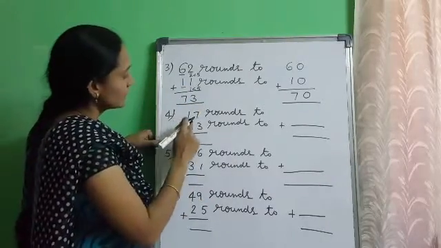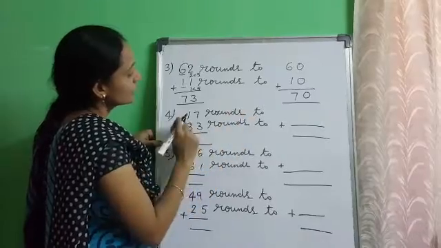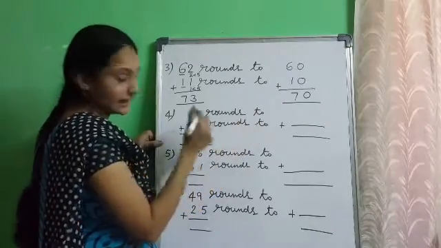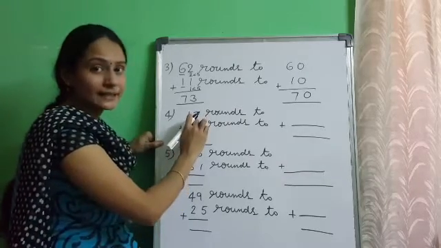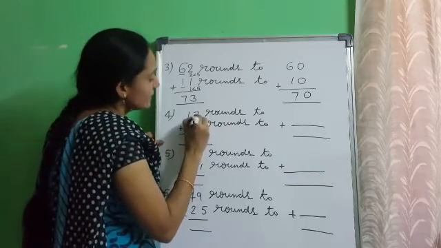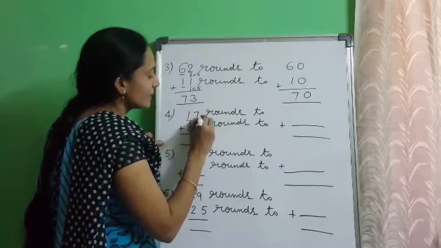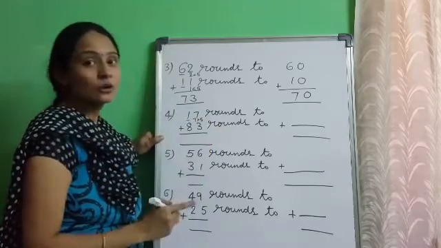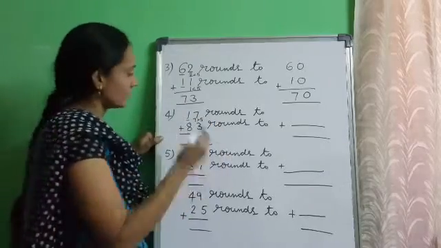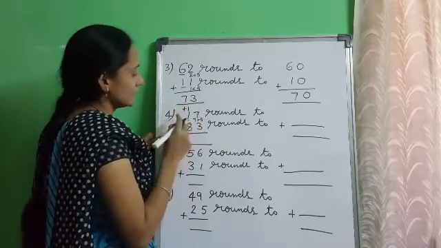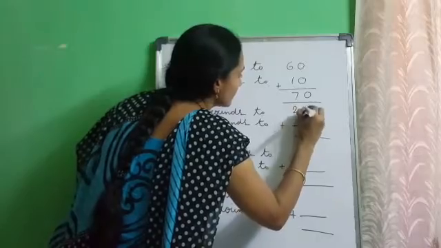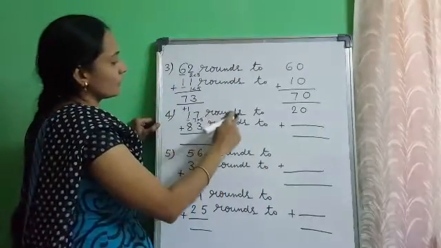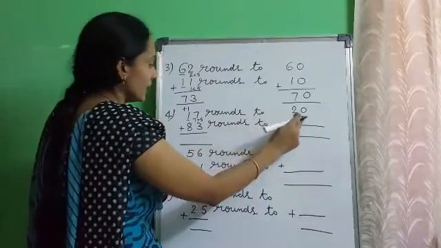Next, the fourth problem, 17 rounds to nearest 10. First underline the digit in tens place. What is the right hand side digit? Right hand side digit is 7. Is 7 greater than 5 or less than 5? 7 is greater than 5. So if the digit is 5 or more than 5, add 1 to the digit in tens place. So 1 plus 1, 2, and replace 1's place digit by 0. 17 rounded up to nearest 10 is 20.